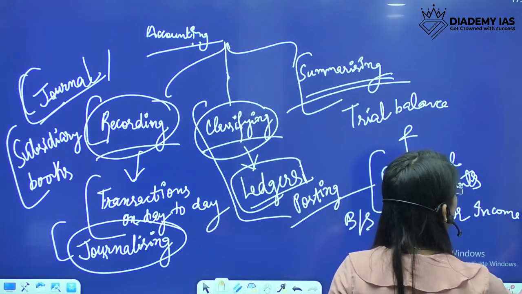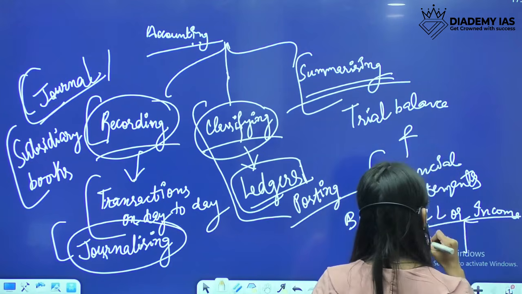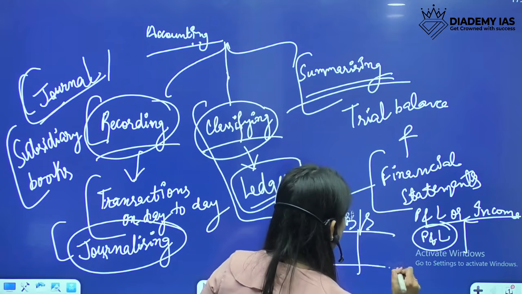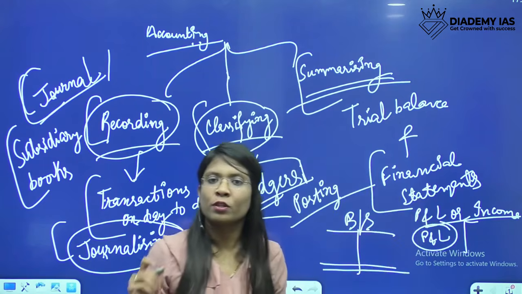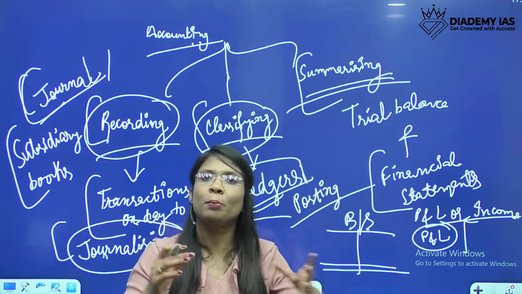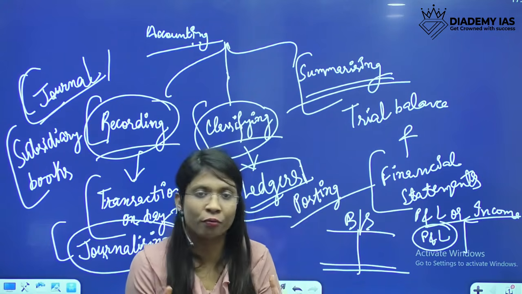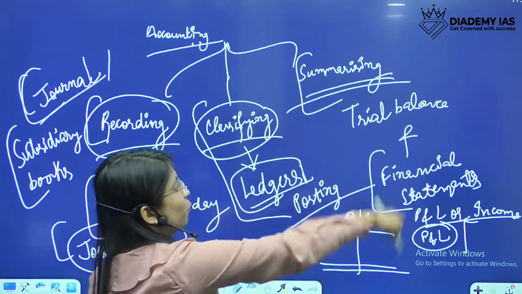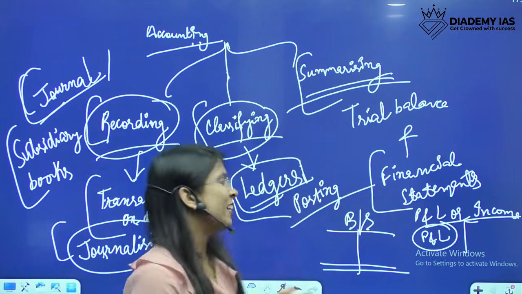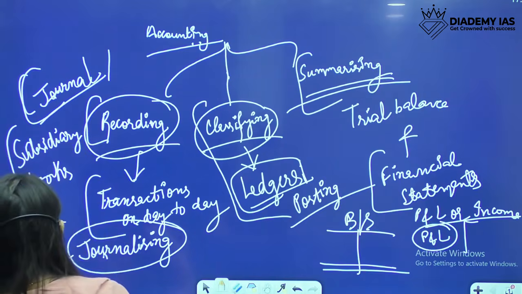We'll be able to come to a conclusion: okay, this is the profit our company has earned in the year, and this is the balance sheet position of our company over the year. So we will be able to interpret the results thereof. This is the whole process which is known as accounting. I hope it is clear. So let us go to our notes.